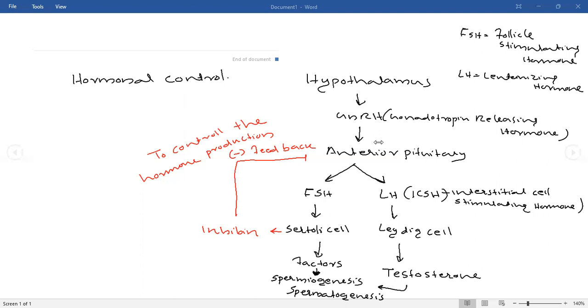So if there is a stimulus, then the hormone is coming. That is positive feedback. If there is a stimulus and the hormone is not coming, that is negative feedback. In this case, the stimulus is inhibin. When the inhibin is going, the hormone production is decreasing. That is negative feedback. Was this clear?